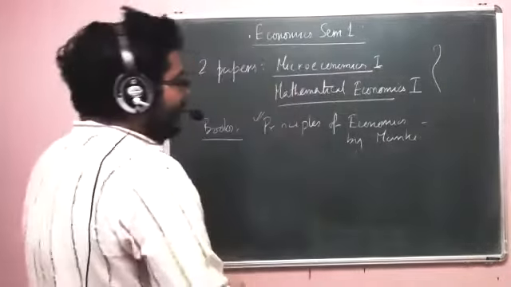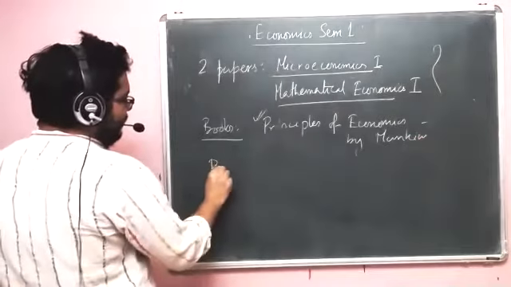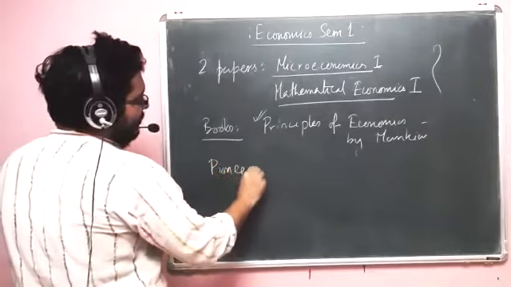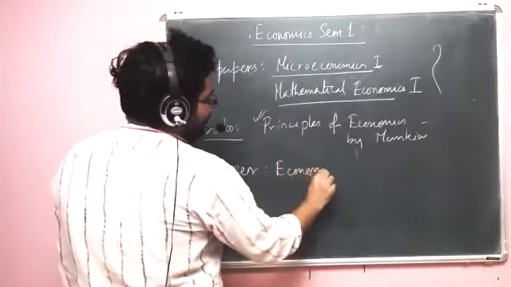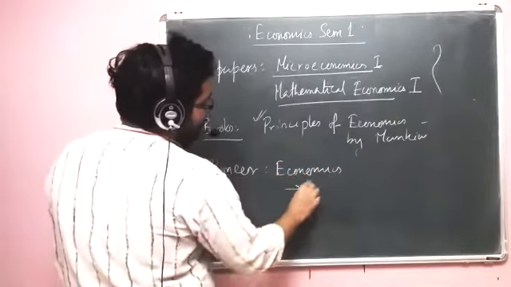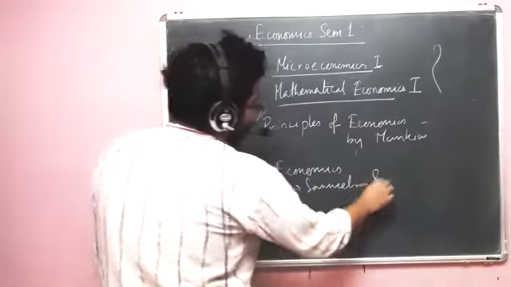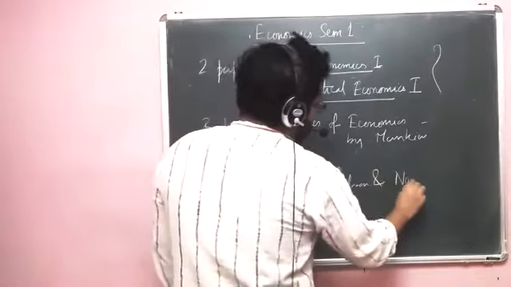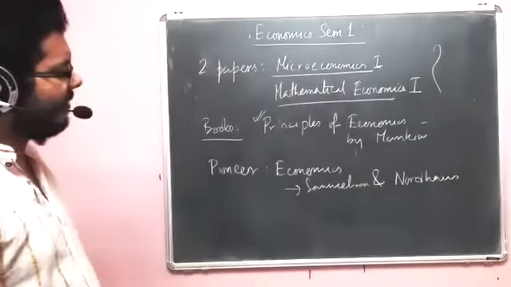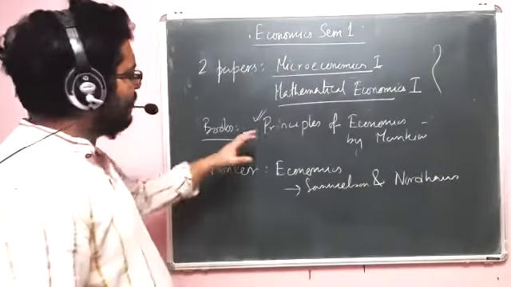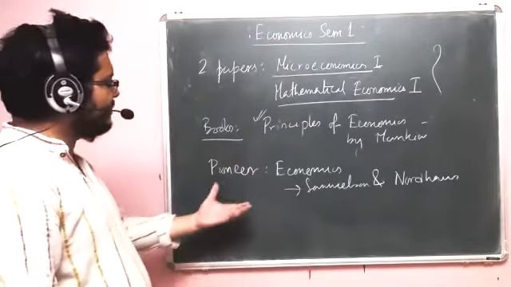And regarding introduction, the pioneer is Economics by Samuelson and Nordhaus. This is a brilliant book, and if I speak on the topic of introducing economics, there is nothing better than this one.